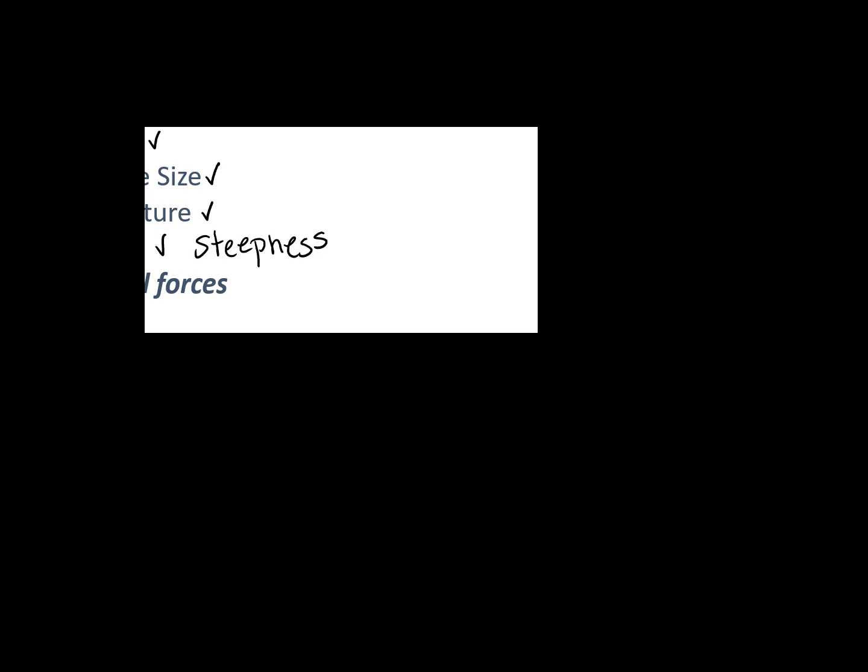The last thing that affects the time it takes for a gradient to get to a homogeneous mixture is electrical forces: voltage, distribution of charges, electricity. I just want you to keep this in mind because when we hit a chapter about muscles, voltage is really going to come into play.